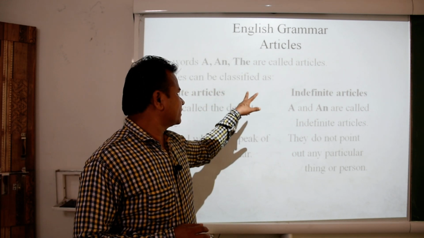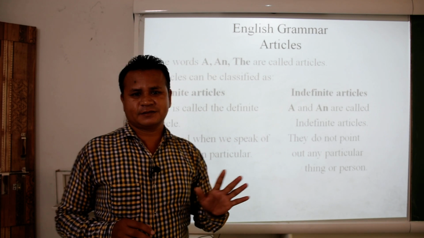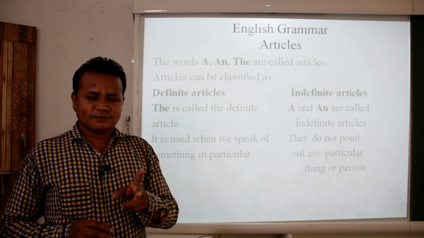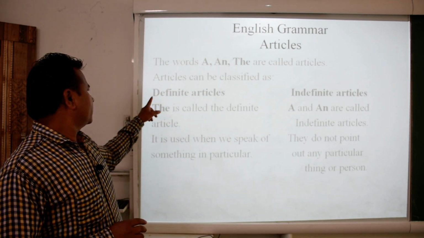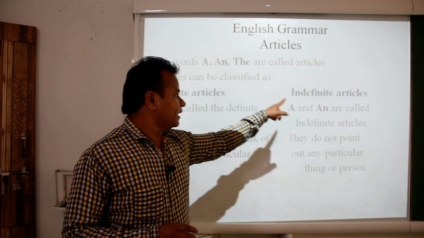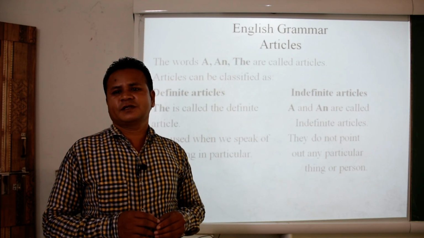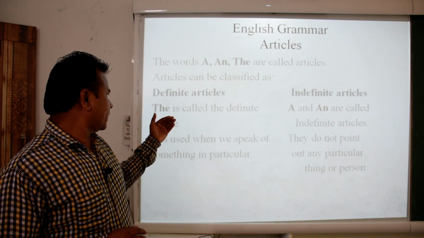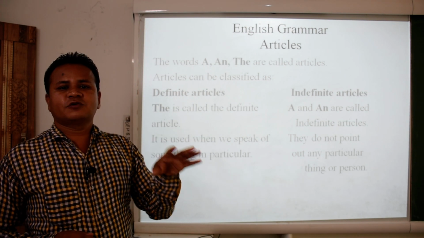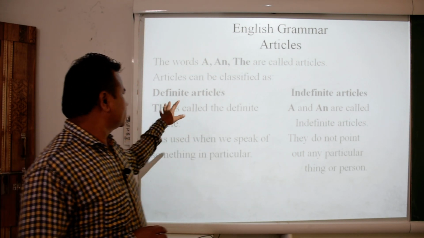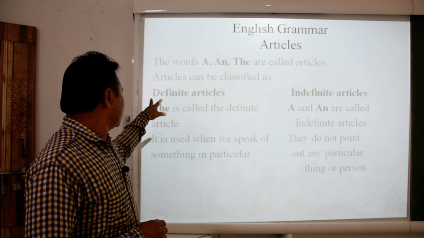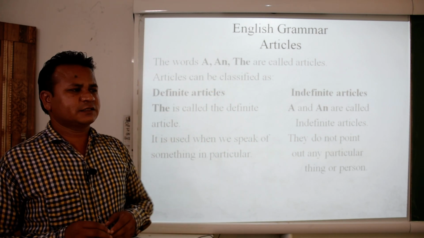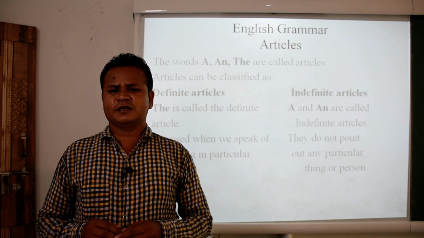Articles can be classified into two types: definite articles and indefinite articles. Before we go through the articles, try to understand the meaning of these two words. What do you mean by definite article?